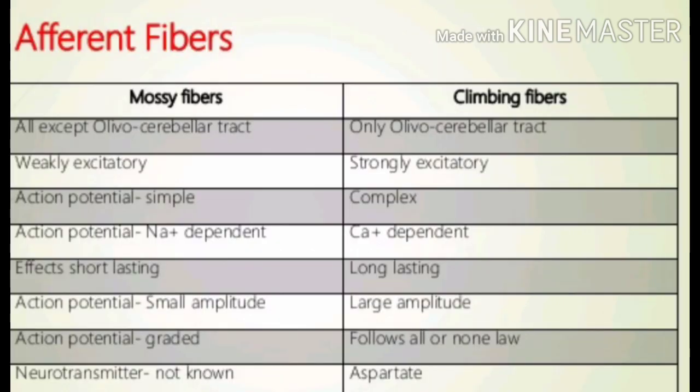Now, these are the types of the afferent fibers. There are two types, mossy fibers and climbing fibers. All the fibers except the olivocerebellar tract are included in the mossy fibers. They are weakly excitatory, action potential is simple and sodium dependent. Their effects are short lasting. Action potential is of small amplitude and graded, and the neurotransmitter is unknown.